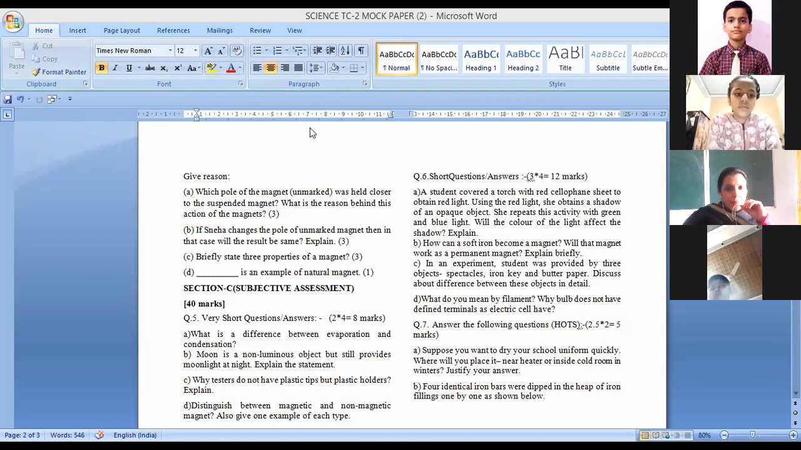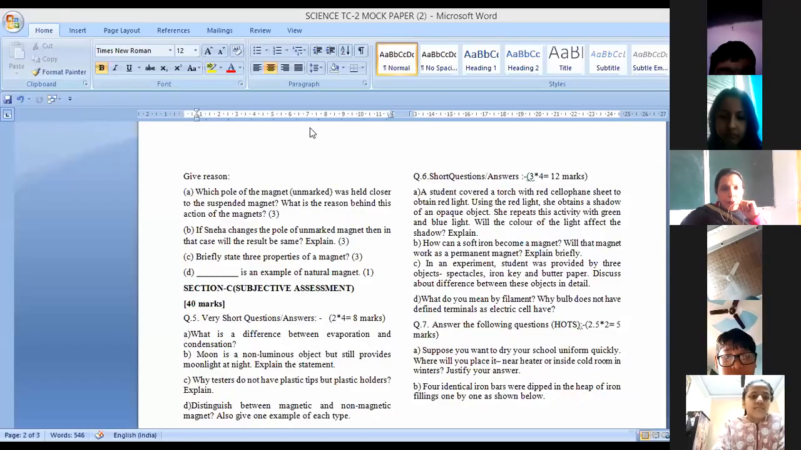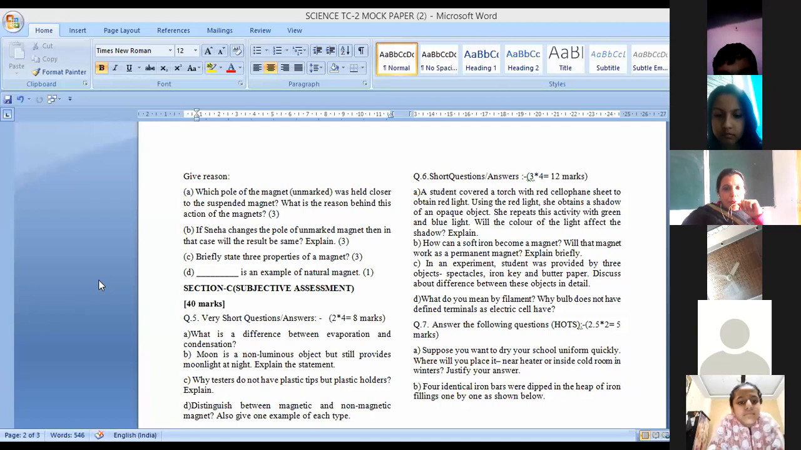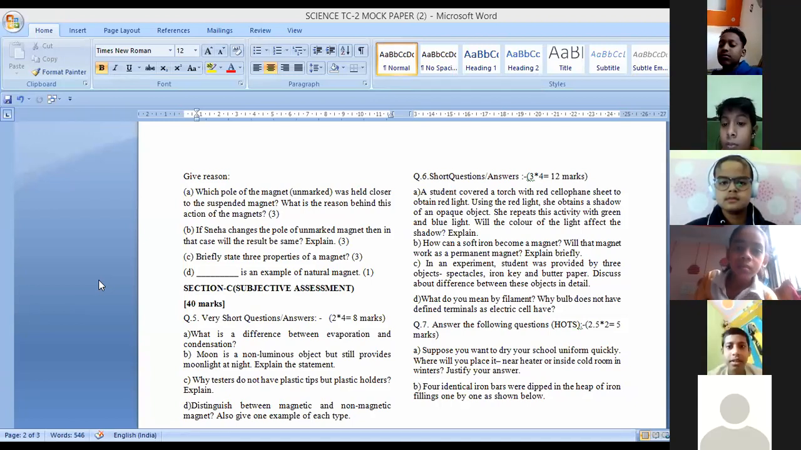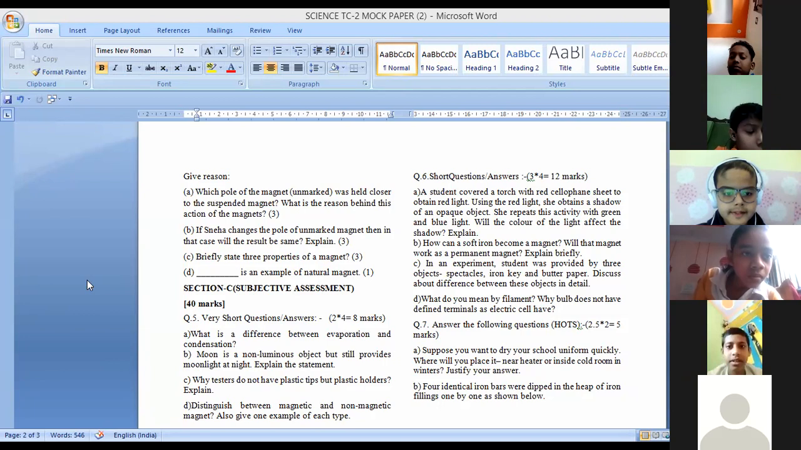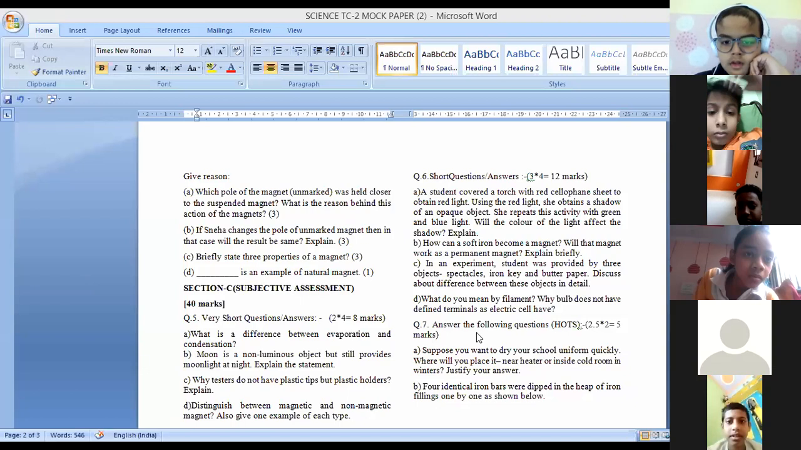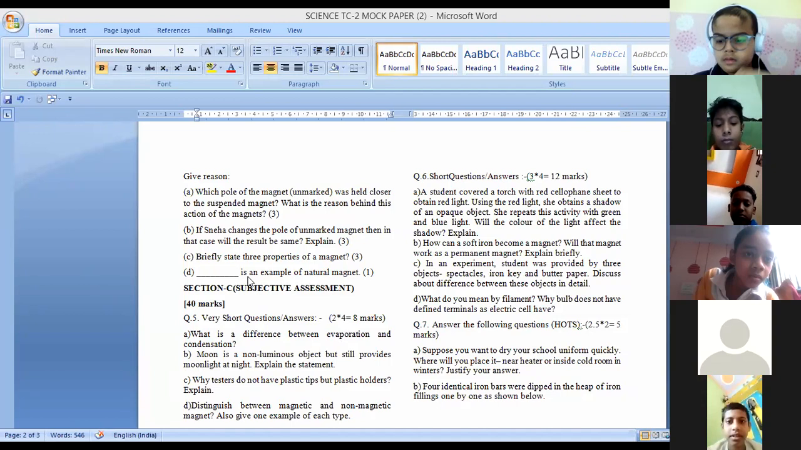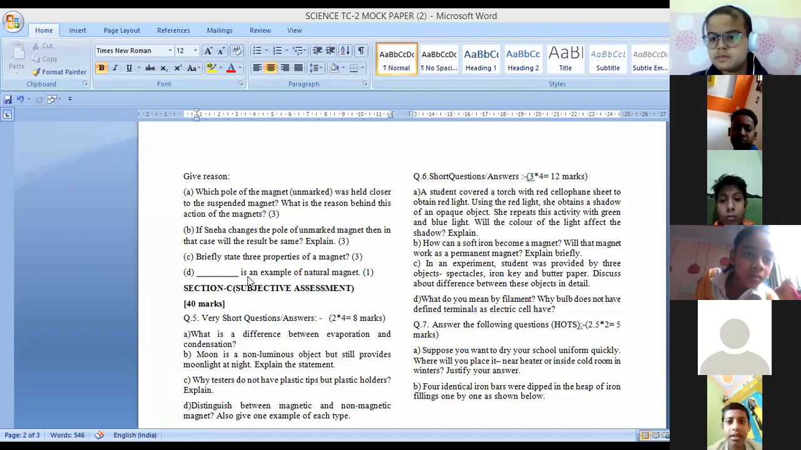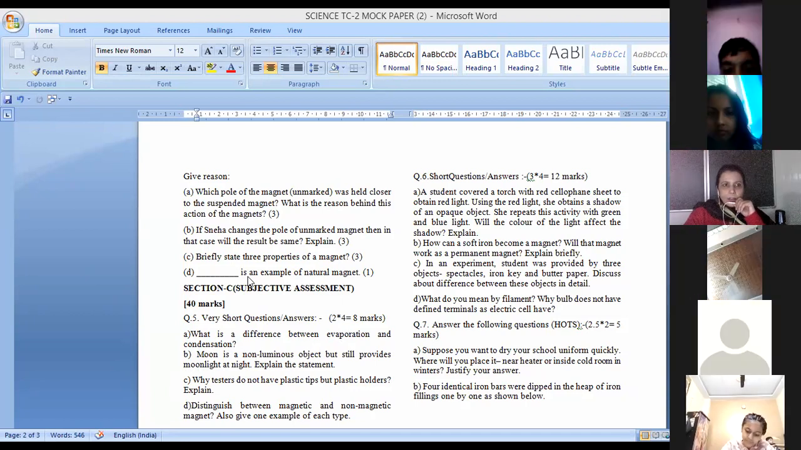First question is the difference between condensation and evaporation. So this is very easy, children. Evaporation and condensation. May I get the answer? Kindly raise hand. Who knows the answer? I want the hands to be raised. Give the answer of this question. Difference between evaporation and condensation. Okay, Kashvi, give the answer. You have raised hand.